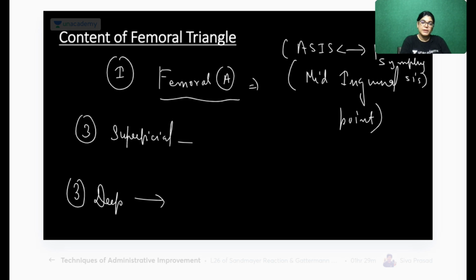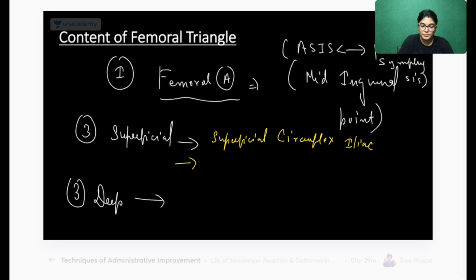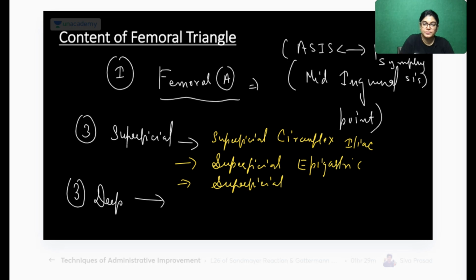The superficial branches we have done in the study session: superficial circumflex iliac, superficial epigastric, and superficial external pudendal.